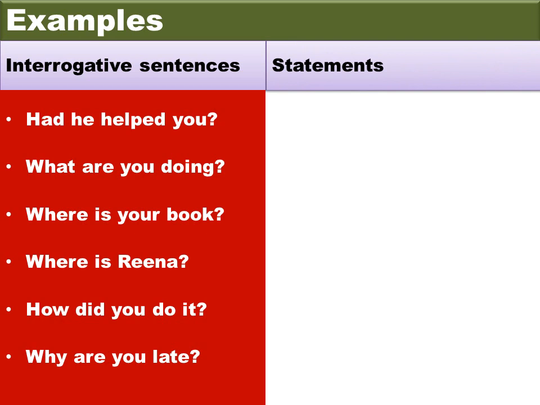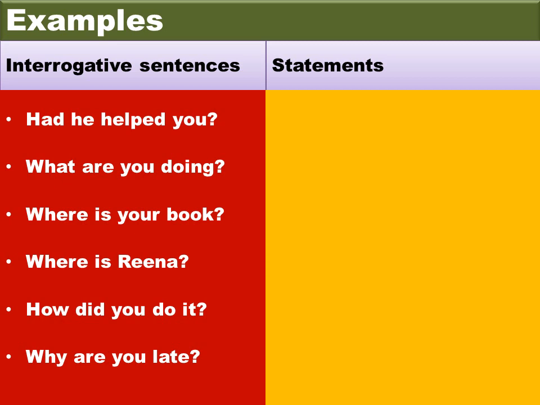Okay. The first question is, had he helped you? Now let's see how you are able to change. He had helped you, right? So here, which is the subject? He is the subject and this part is the predicate.